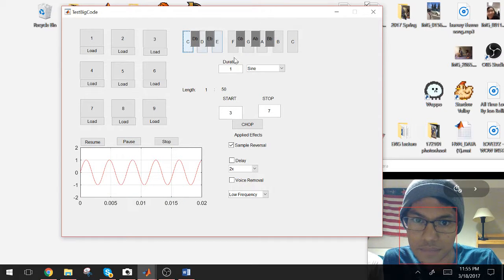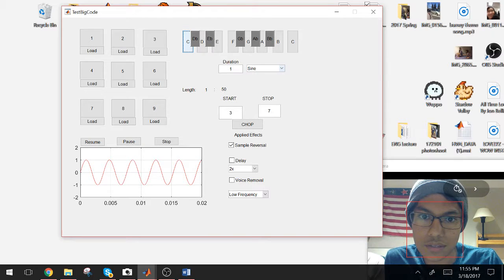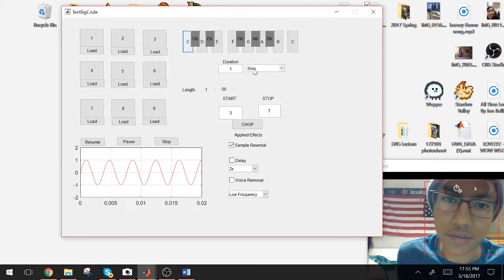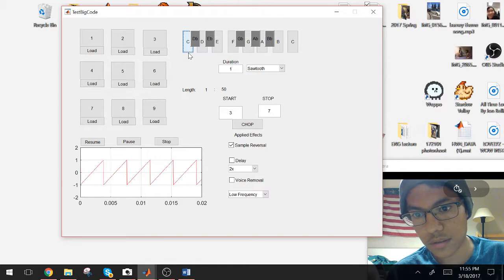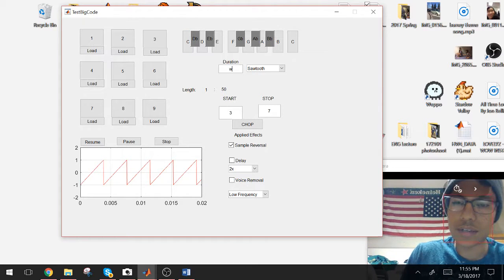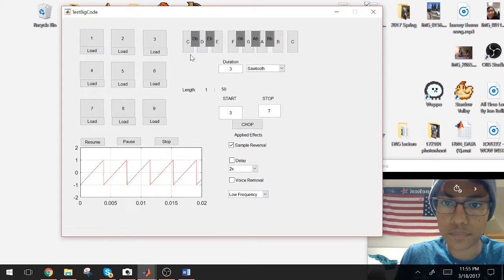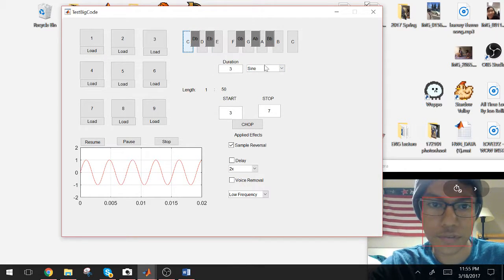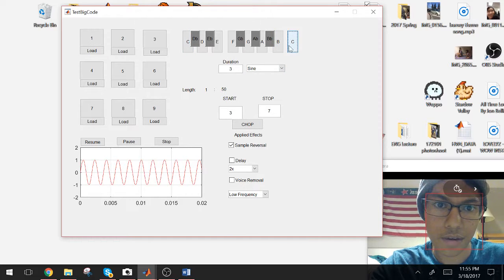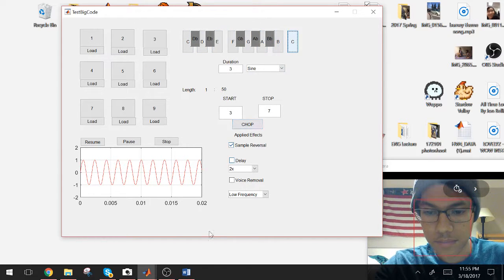So this will play C, and then these two text and drop menus here will indicate the type of wave that it is. We'll do the same thing, but this time it'll be a sawtooth wave, which sounds a lot more ugly. And then the duration can be changed so that it plays for, let's say, 3 seconds. We'll just do sine because the other one's loud. As you can see, it plays for a little bit longer, and you can do that for an octave higher, and all these notes in between.